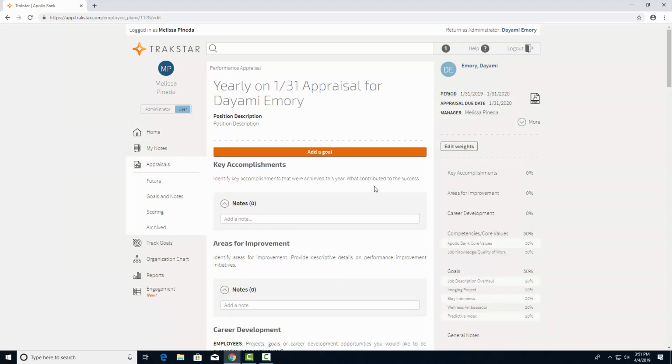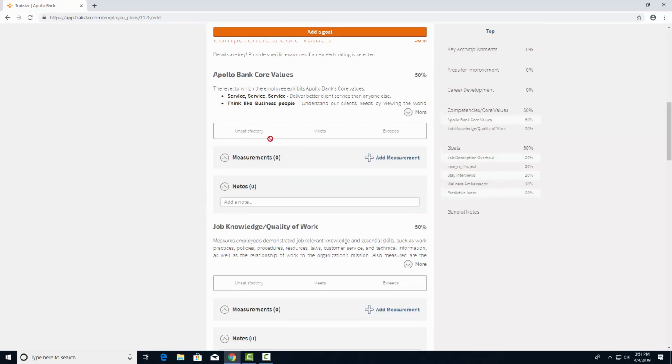This page will list all the different factors that you will be evaluated on. From February to December, the appraisal will be in the note stage. In January of each year, the appraisal period will open and you will be able to select a score on the rating scale down below.